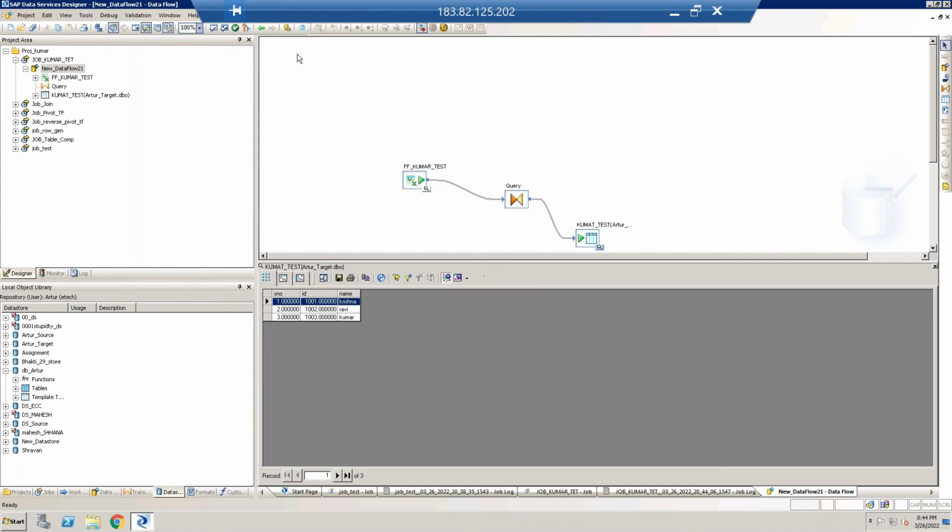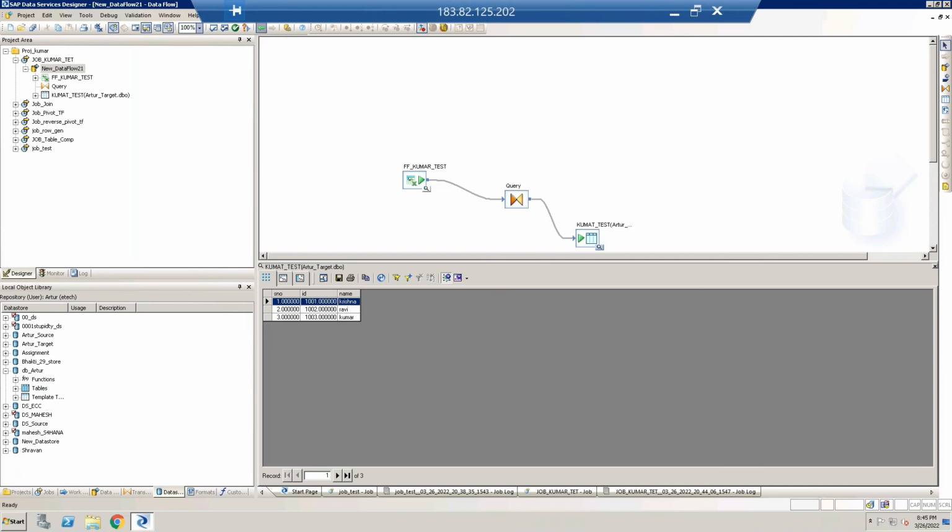That was a small set of execution. Are you clear on that? We have the data in the source and we got the data over here.